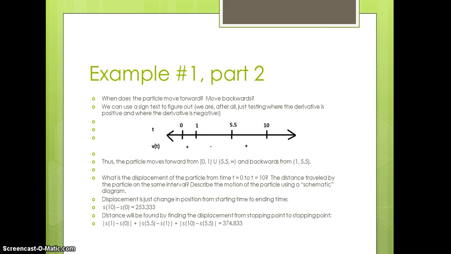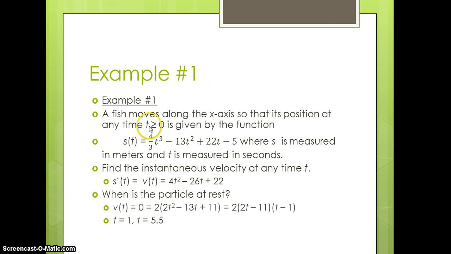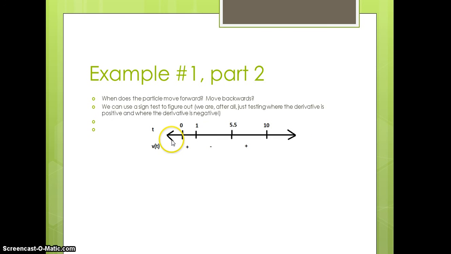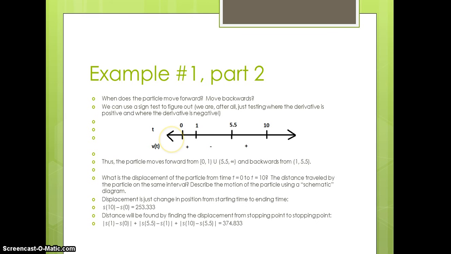Distance is going to be found by finding the displacement from stopping point to stopping point and making each of those displacements positive. So our stopping points, remember, are 1 and 5.5. And then we take into account our endpoints, 0 and 10. So we need to find the displacement from s sub 0 to s sub 1, and from s sub 1 to s sub 5.5, so we notice we're splitting it up based on our stopping points, and from s of 5.5 to s of 10. This is just a matter of plugging in numbers from our original equation, 4/3 t cubed minus 13t squared plus 22t minus 5. This is a good opportunity for you to use your tables. When you do that, you get 374.833.